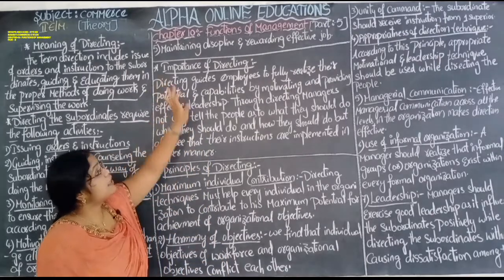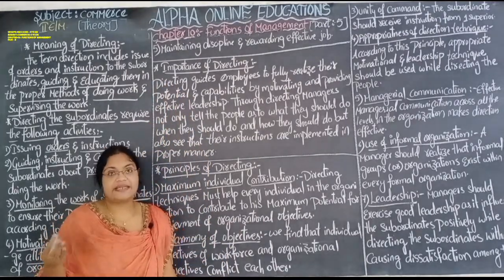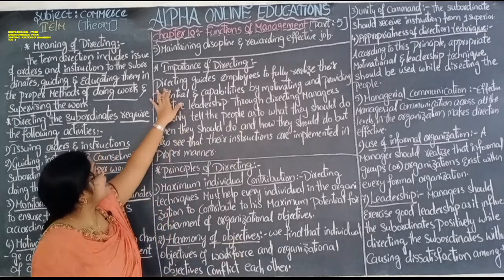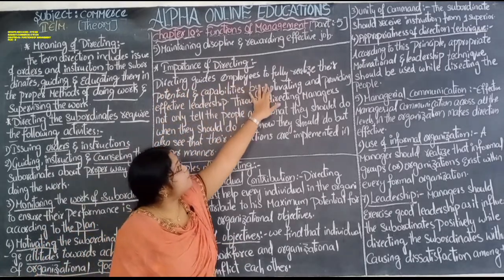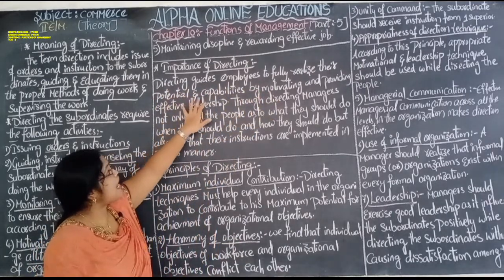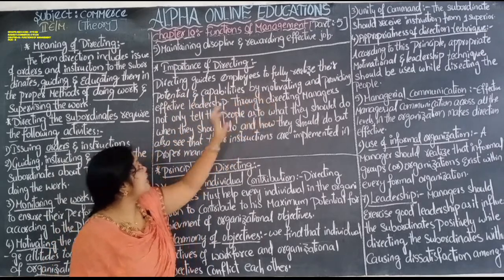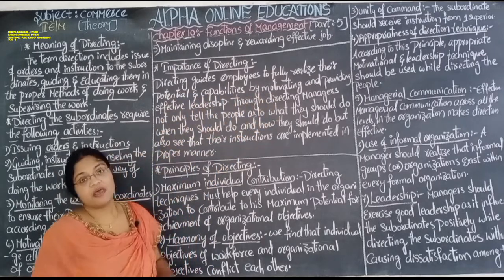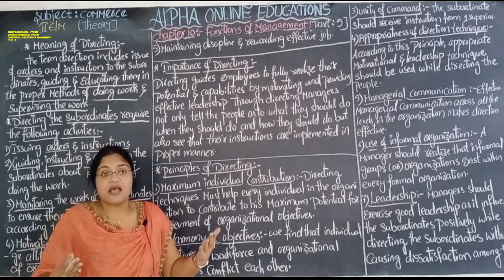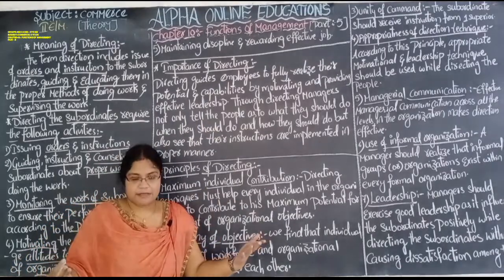Next, importance of directing. What are the importance? Let us see. Directing guides employees to realize their potential and capabilities by motivating and providing effective leadership. So the superiors become leaders.